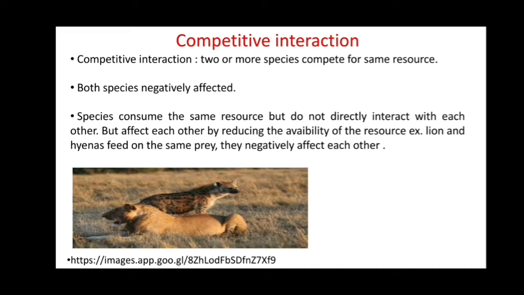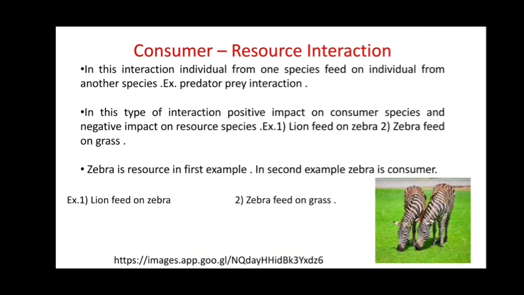Now the second one is consumer resource interaction. In this interaction, an individual from one species feeds on an individual from another species, that is the prey predator relationship. So one is benefited, another one is negatively affected. In this type of interaction, there is a positive impact on the consumer species and a negative impact on the resource species.